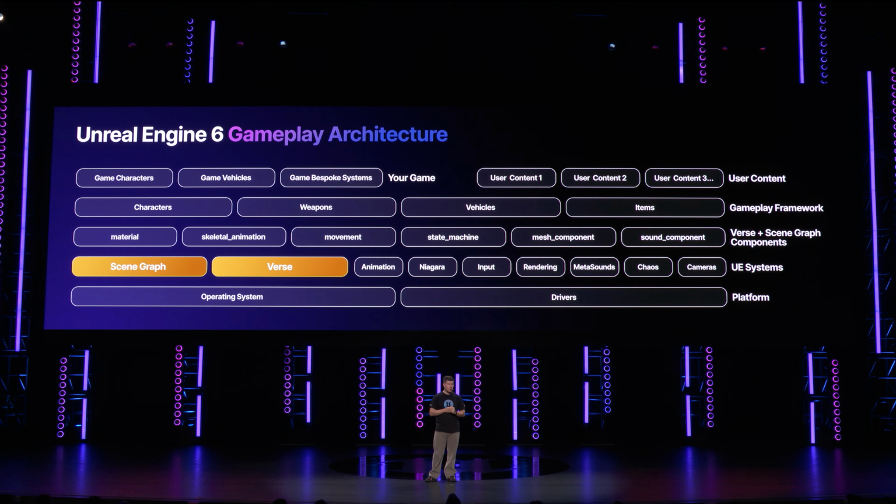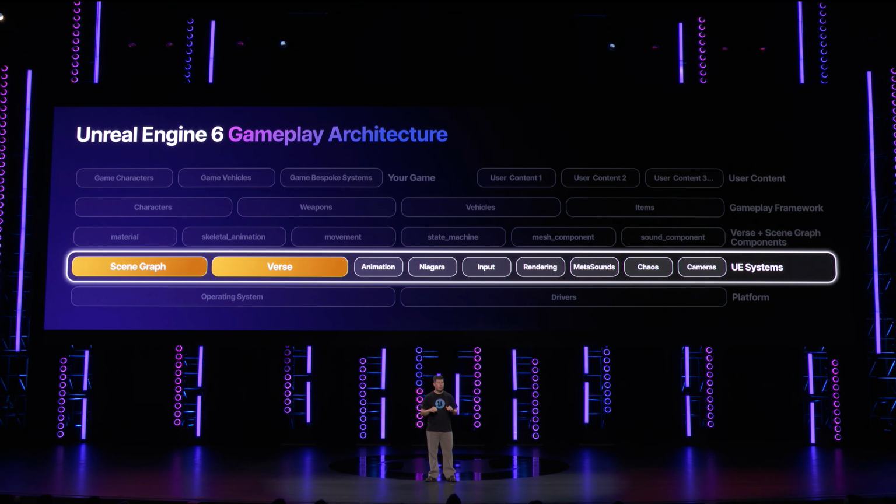Now let's take a look at how Verse fits into the bigger UE6 gameplay architecture. So at the foundational level, we have the Verse runtime, along with all the UE systems that exist today, like rendering, chaos physics, meta sounds. With Verse, we're also introducing the Verse scene graph framework. Now, this is a modern game component framework with full support for prefab-style workflows and runtime composition.